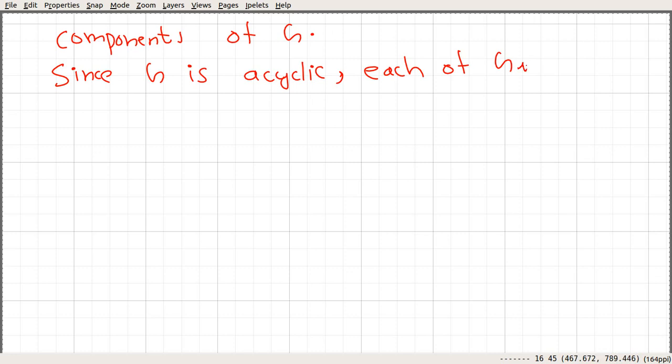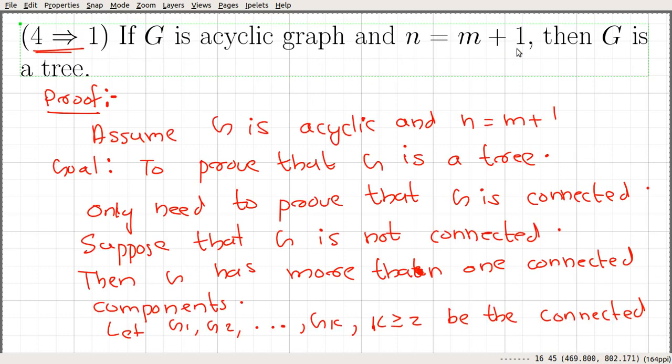Each Gi is acyclic and connected, so by the definition of a tree, each Gi is a tree.